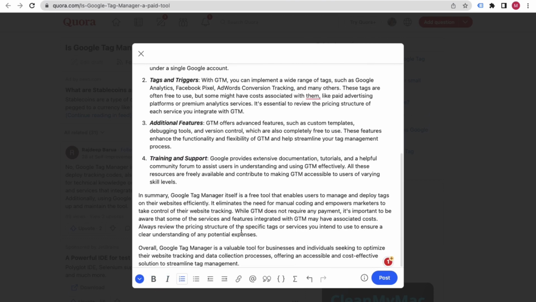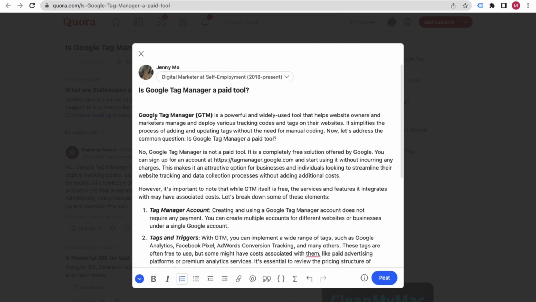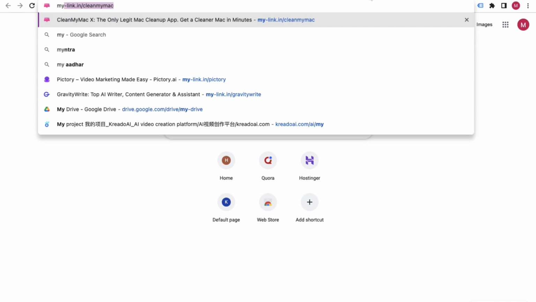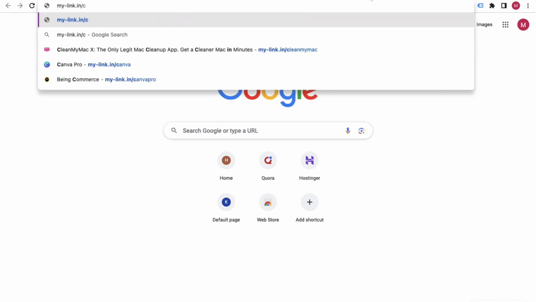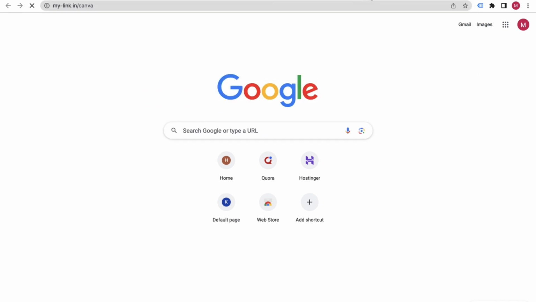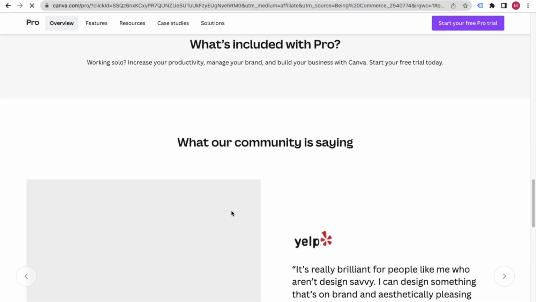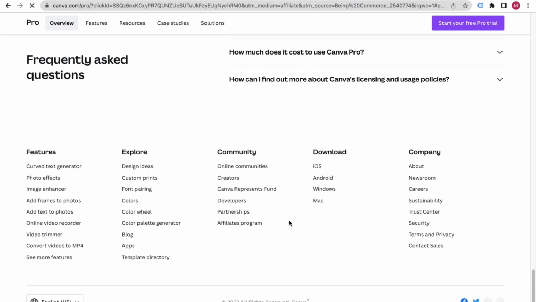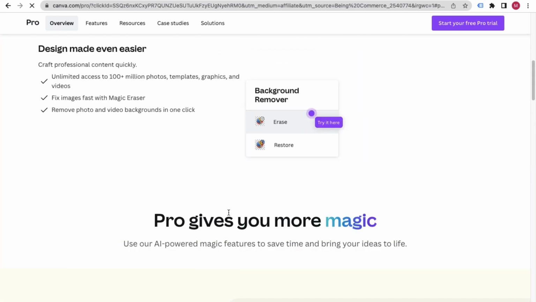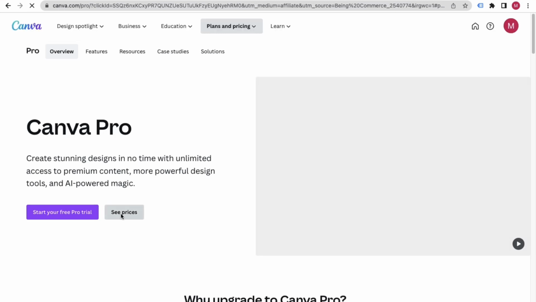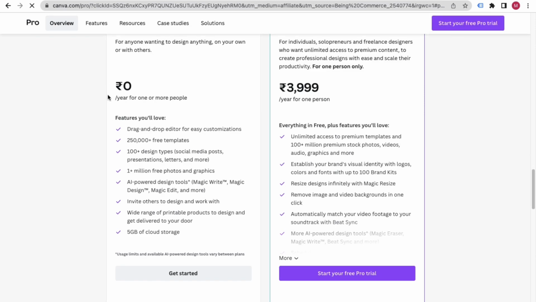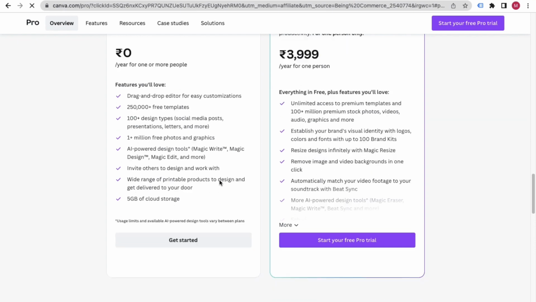Okay, and now my friends, it's very much important to add some kind of graphics. For graphics you can just go to this link, my-link.in/Canva. Just click on this particular tool and you will go to Canva's website. You can go to see prices, and we are going to use the free one, but you can also choose the premium version. Free is always okay, but you can even use the premium version.